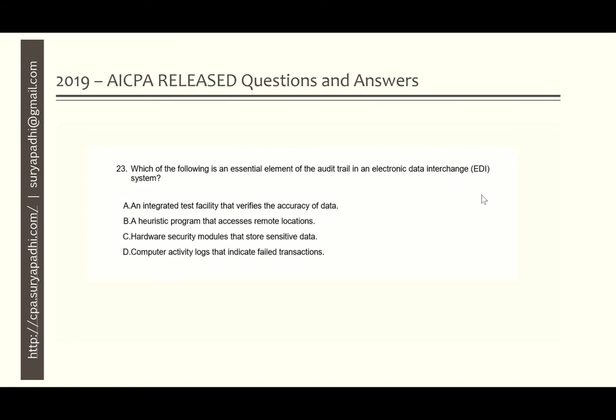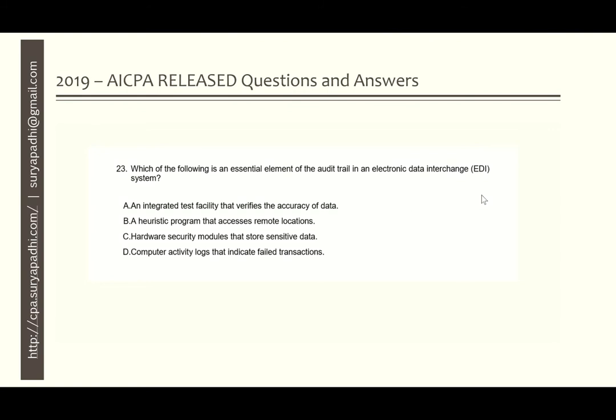Audit trail, basically it is a history of information of what happened in the past. So it is kind of a journal or a log which depicts what steps were executed, what is the past information, and what are the failed transactions.